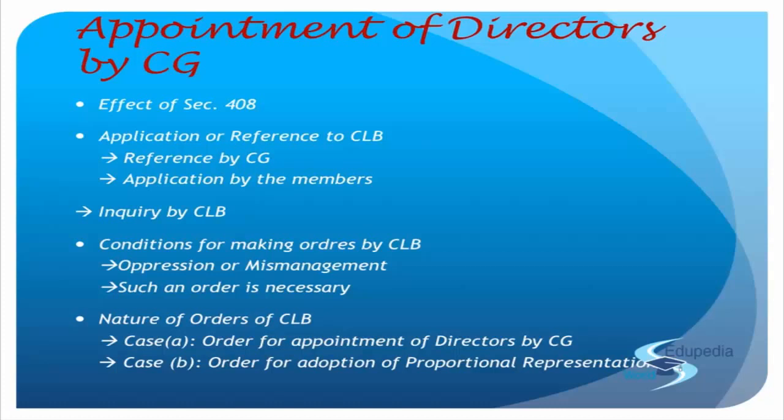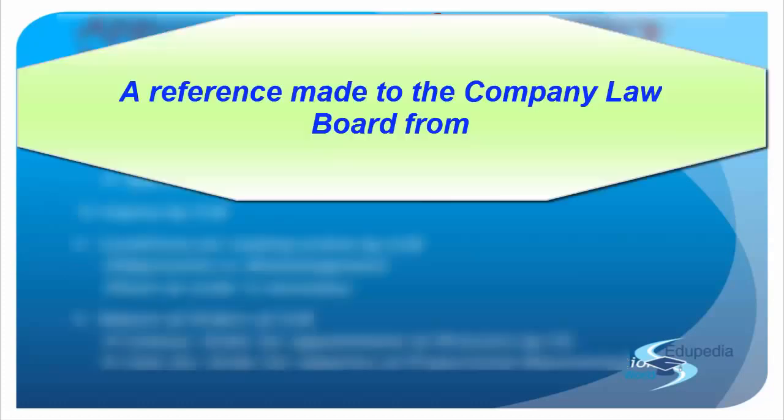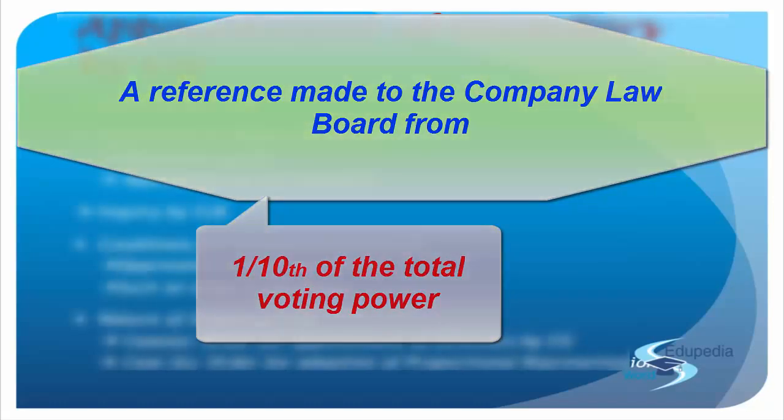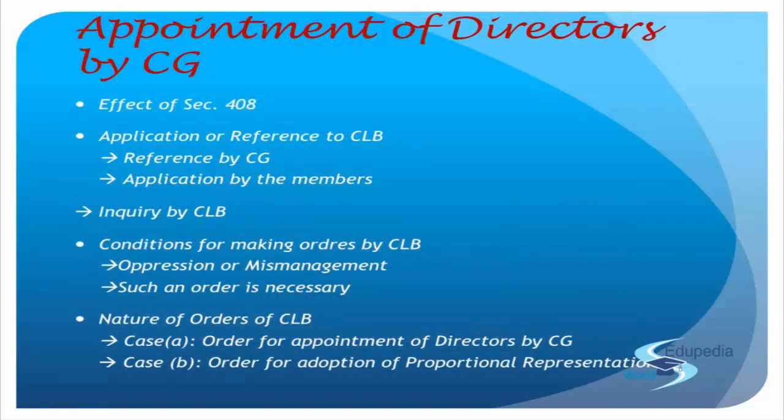And this additional director shall now hold the office until new directors are appointed on the basis of the proportional representation. So what happened, if we look at the entire scenario, there was a reference made to the company law board from either the central government or 100 members or 1/10 of the total voting power. Company law board made an inquiry. Company law board saw that, okay, there are certain situations according to which we will have to send somebody in, right? Then what did company law board do? Company law board made an order to the central government, please go and appoint somebody to rescue the company from the situation where they are in. Central government appoints somebody, that person is there for 3 years. If things do not turn well in 3 years, that person is there for the next 3 years.